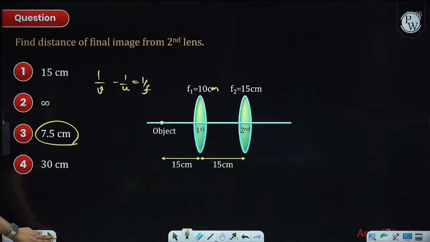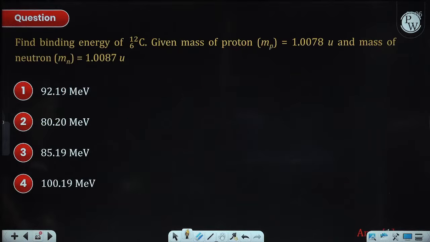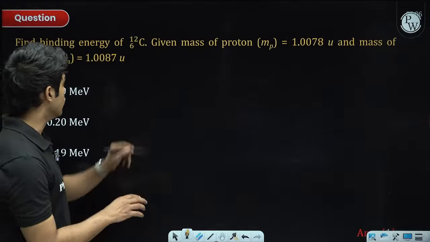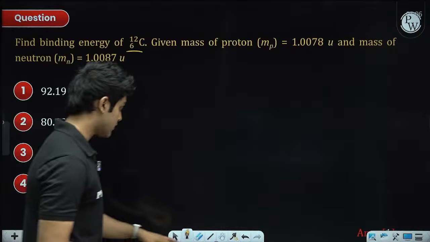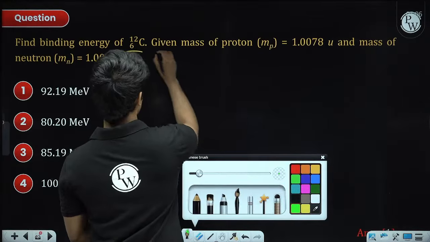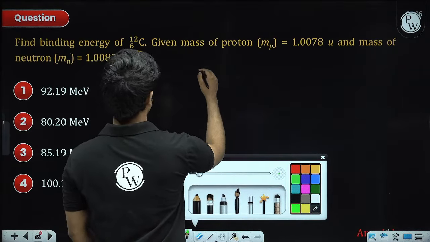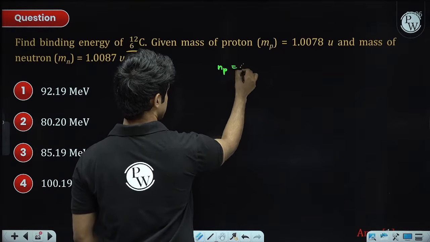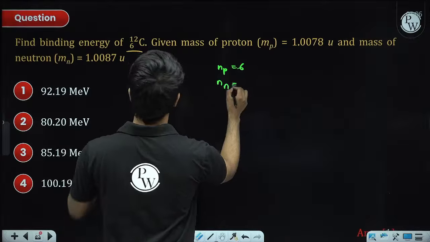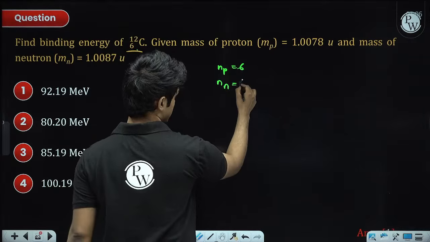Next is binding energy of C-12. So binding energy is, firstly, count the number of protons and neutrons. The number of protons is 6, and the number of neutrons is mass number minus protons, which is also 6.